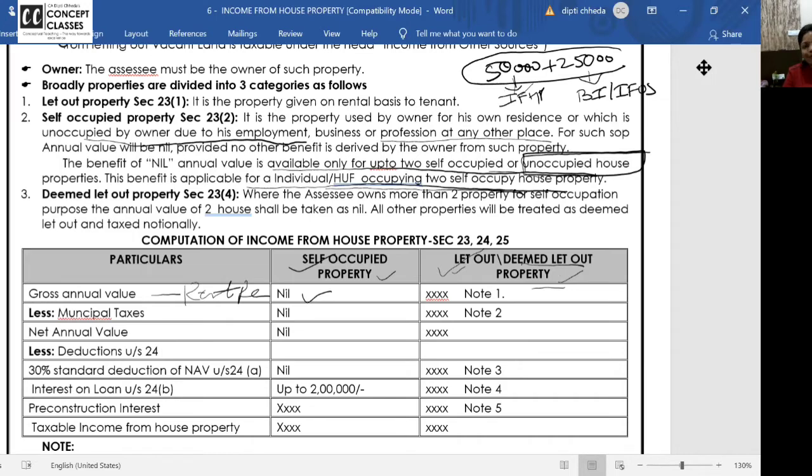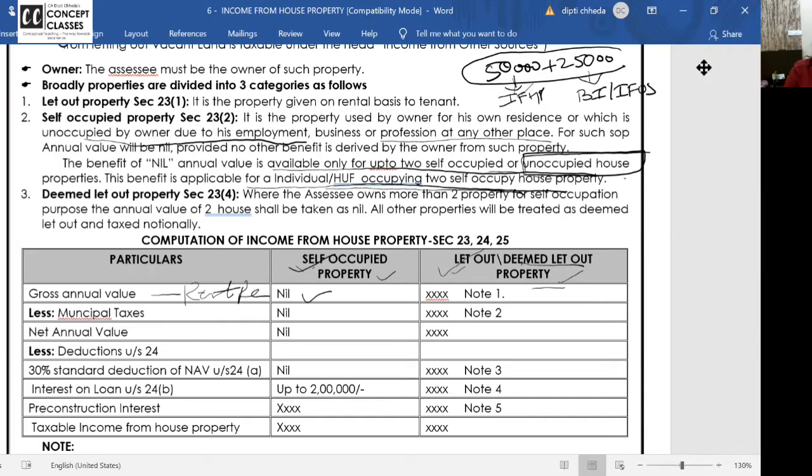Unoccupied house is the house of which you are owner, but you are not self-occupying. You are not staying there for some reason. Maybe you have one house in Hyderabad and your job is in Bangalore. You are staying in Bangalore. So the Hyderabad house is self-occupied; you are staying, but right now it is unoccupied. So the question is, will it be treated as a self-occupied property here? Answer is yes. Unoccupied property is treated as self-occupied property.